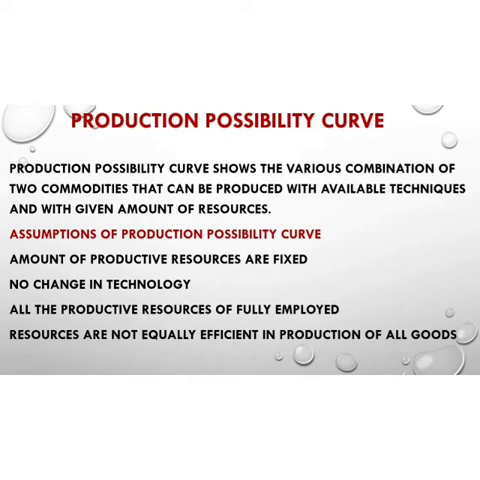The PPC curve is based on certain assumptions. The amount of productive resources is fixed. It means the resources are fixed. If we have more resources, then the PPC curve will shift towards the right. There is no change in technology. If we are able to change the technology, then we are able to produce more goods and services with the limited amount of resources, so we will keep the technology fixed. Assumption here means that all these points which we are studying have to be kept constant. If there is any change in the assumptions, then this PPC curve will not operate.